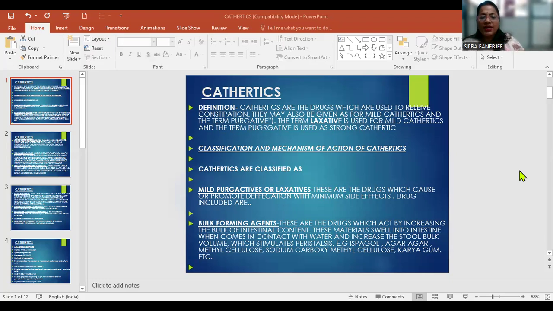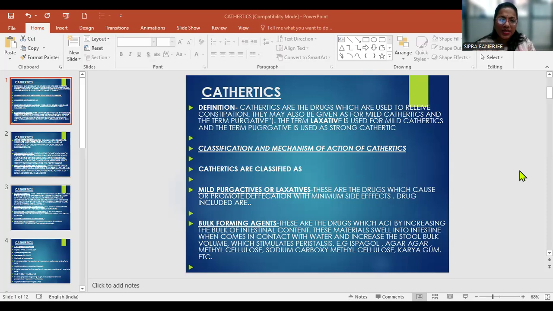They may be given as mild cathartics and purgatives. The term laxative is used for the mild cathartics, and the term purgative is used for a strong cathartic. That means in case of stool which does not need too much forceful extraction or excretion, the mild ones can be given. Whenever any patient is suffering from constipation, they will be given cathartics. And whenever any patient needs forceful expulsion of stool, they need the strong cathartic.